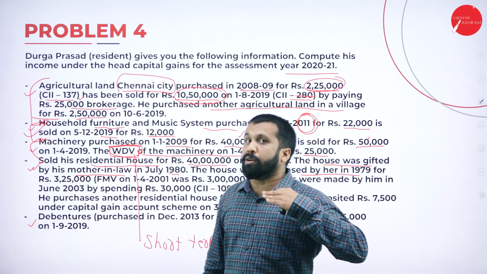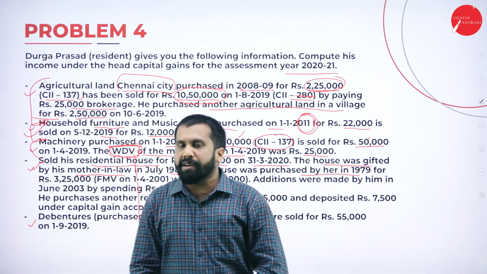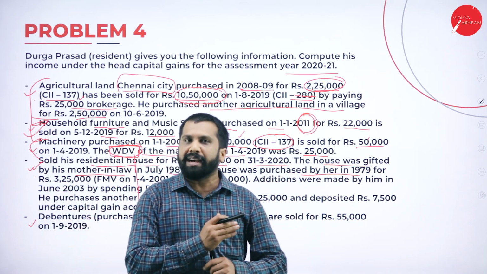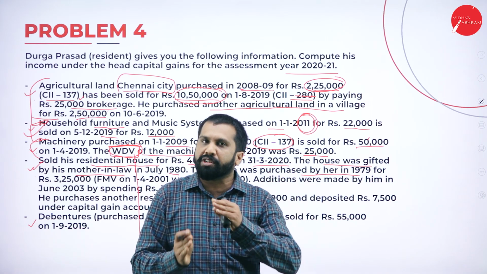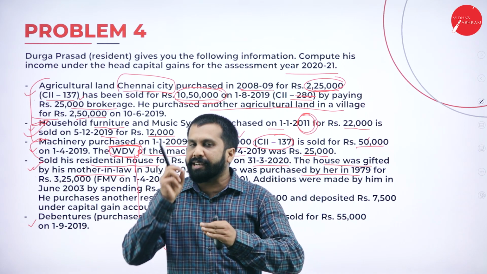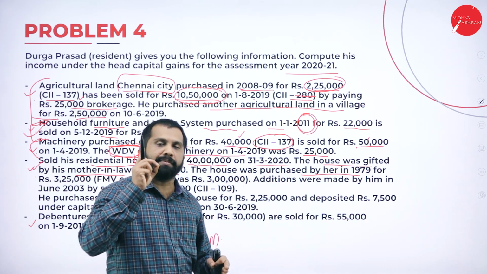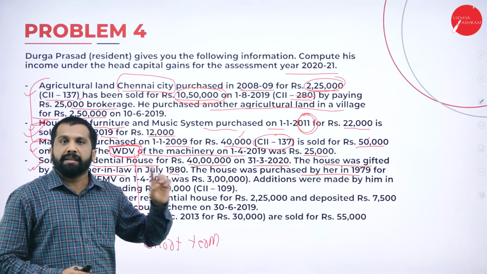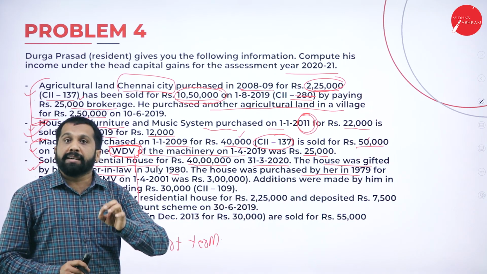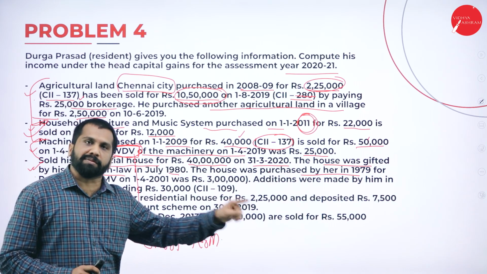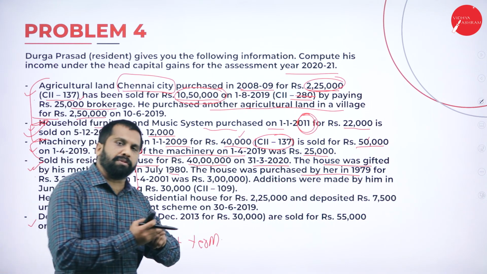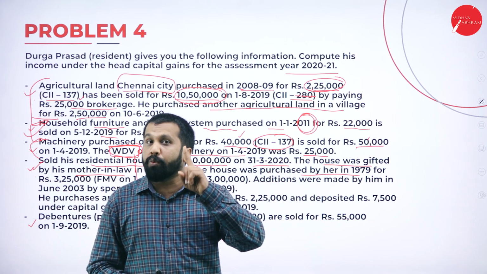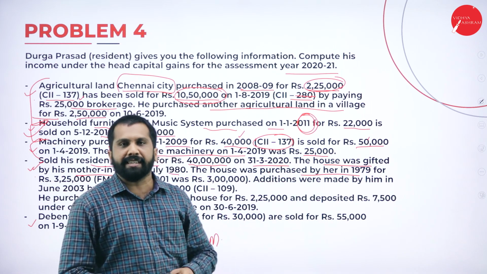Anything purchased before 2001, which year should we consider? Very good. We should consider it as 2001 only. Clear? Don't go back. Always remember, anything which is purchased before 2001, we should consider a standard year called 2001. For example, if it is purchased in 1985, 2001; 1972, 2001; 2000, 2001. Any transaction that happened before 2001, we should consider 2001 only. What is the indexation number? 100. 100 is the indexation number.